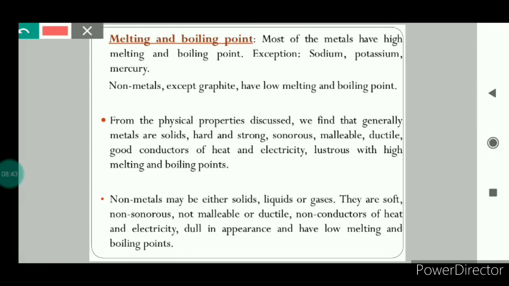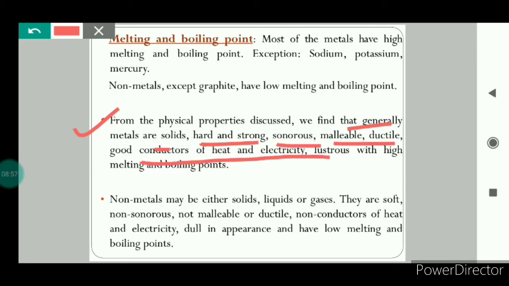So after studying the physical properties of the metals, now we can say that the materials which are solids, hard and strong, sonorous, malleable, ductile, good conductors of heat and electricity, which are lustrous with high boiling points, are called metals. And non-metals may be either solids, liquids or gases. They are soft, non-sonorous, not malleable or ductile, and non-conductors of heat and electricity. Non-metals are dull in appearance and have low melting and boiling point. This was all about the physical properties of metals and non-metals.